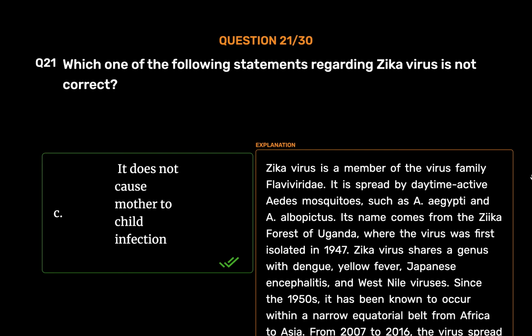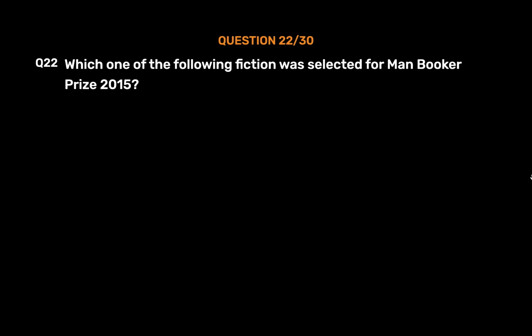Zika virus shares a genus with dengue, yellow fever, Japanese encephalitis, and West Nile viruses. Since the 1950s, it has been known to occur within a narrow equatorial belt from Africa to Asia. From 2007 to 2016, the virus spread eastward, across the Pacific Ocean to the Americas, leading to the 2015 to 2016 Zika virus epidemic.